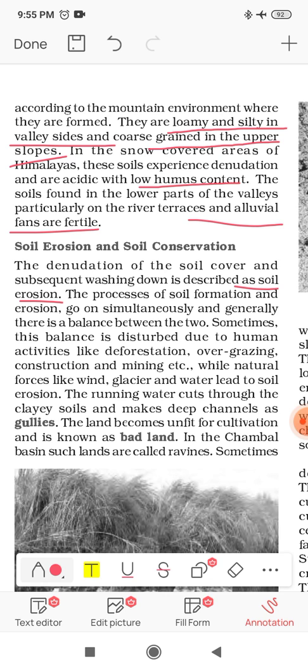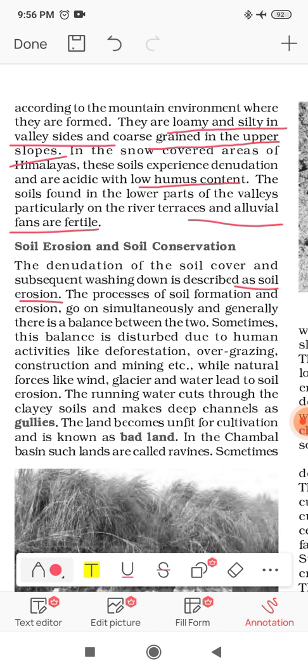So when the layers of the soil are washed out or washed down, it is known as soil erosion. It can be natural, it can be human, it can be anything. So due to any natural or human process, when the layer of the soil is washed down from a region, it means the quantity or the layers of the soil are going to decrease. This is known as soil erosion.